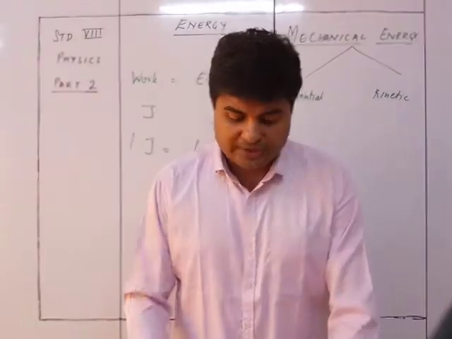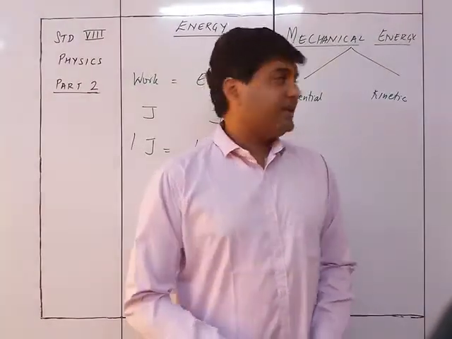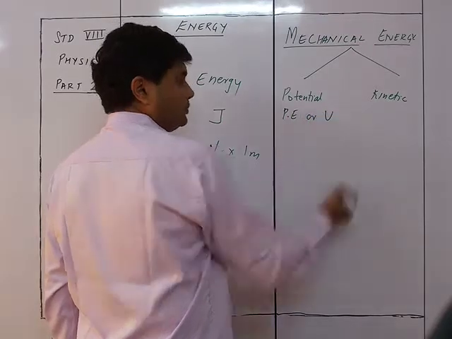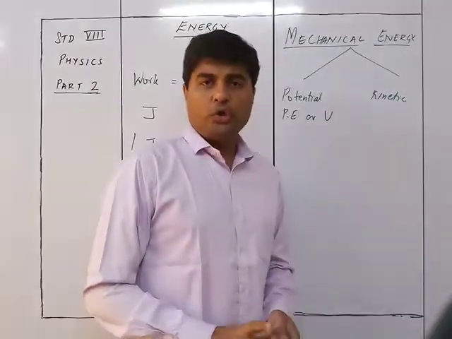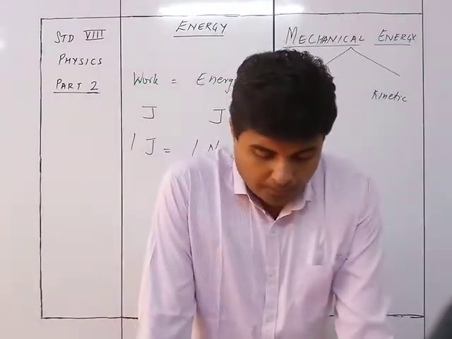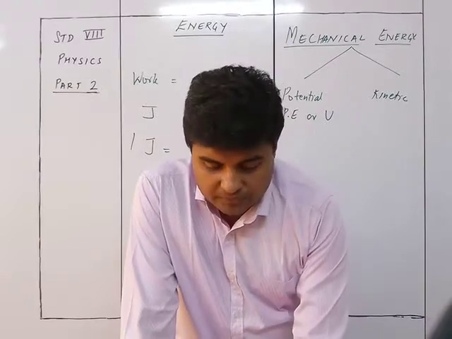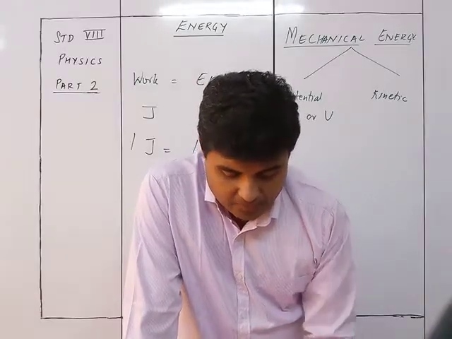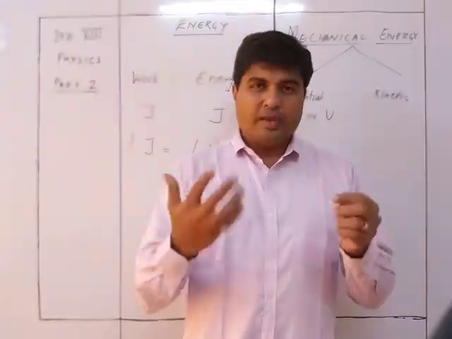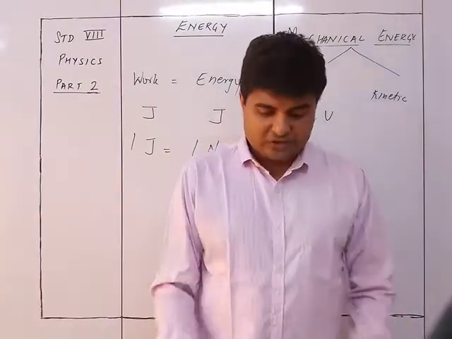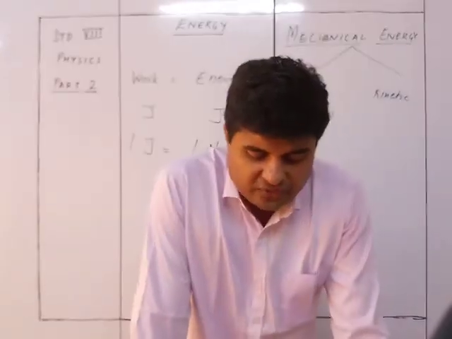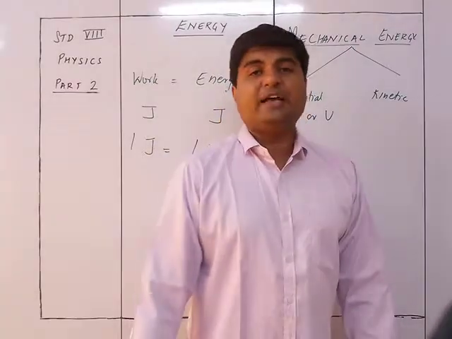So let's see what is potential energy. The potential energy is given by the letter Pe or U. Okay, Pe or U is a symbol which is given for potential energy. Potential is a Latin word which means to be able. Okay, so to be able to do some work, that is potential. The energy possessed by a body due to its state of rest or position is called potential energy.